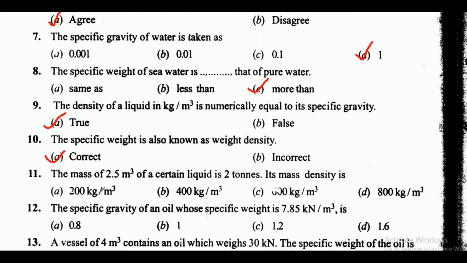Next is the mass of 2.5 meter cube of a certain liquid is 2 tons. Its mass density is. Here friends, these are the options and here correct answer is option D, that is 800 kg per meter cube. Next is the specific gravity of an oil whose specific weight is 7.85 kilonewton per meter cube is. Here friends options are 0.8, 1, 1.2, 1.6. So here friends correct answer is option A, that is 0.8.